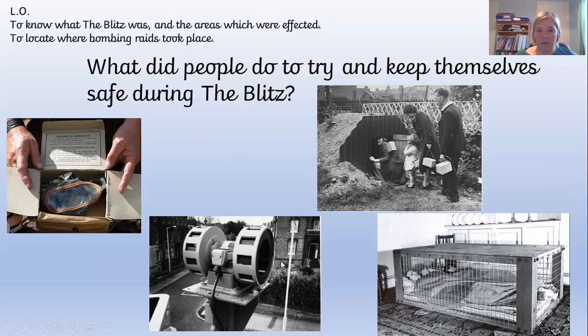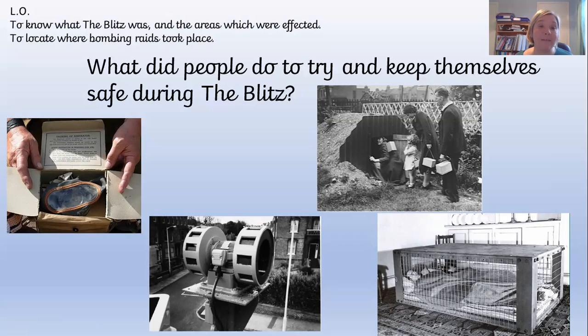Now, does anybody know what this funny looking thing here is? It's high up. Looks like it might be something like a speaker. If you said you thought this was an air raid siren, then well done you guys, because that's exactly what it is. This is an air raid siren, okay? And what happened is this would go off, and it was incredibly loud, and it wasn't a very nice sound. And it would go off, and it'd be, see, I told you it's not a very nice sound.